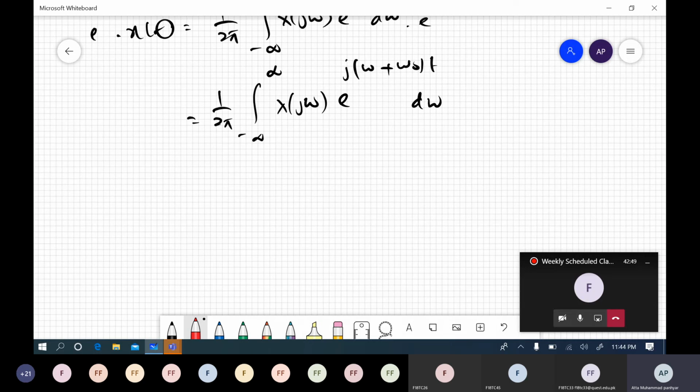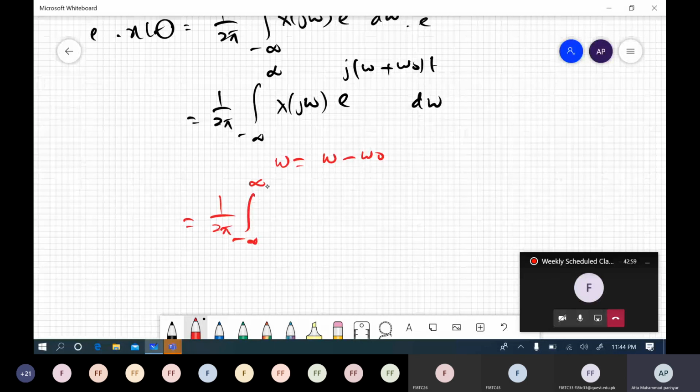So one thing we can do is substitute omega equal to omega minus omega naught. Then what we would get is 1 over 2 pi from minus infinity to infinity x of j omega minus omega naught, right? E to the power j, when you put omega equal to omega minus omega naught, this omega naught would be cancelled and we will be left with only this.